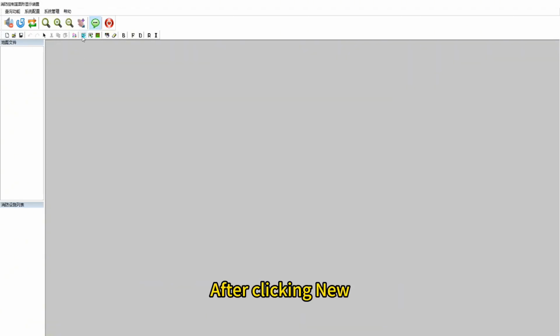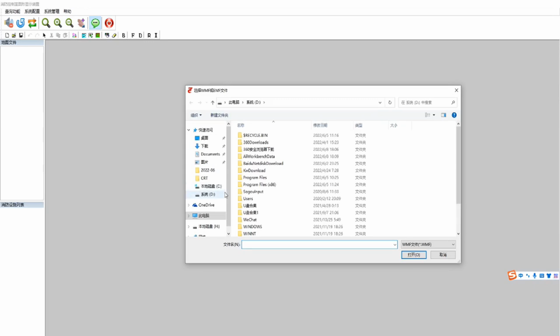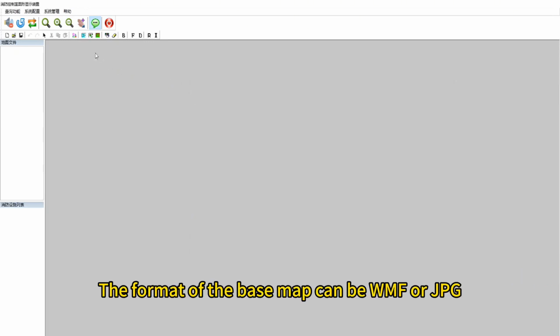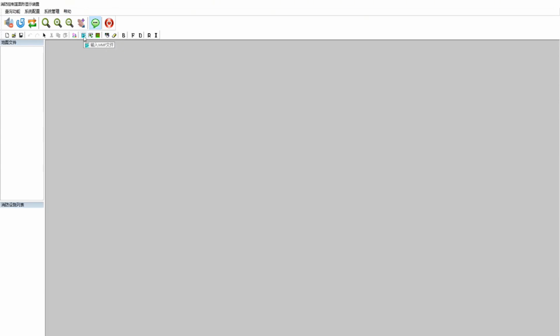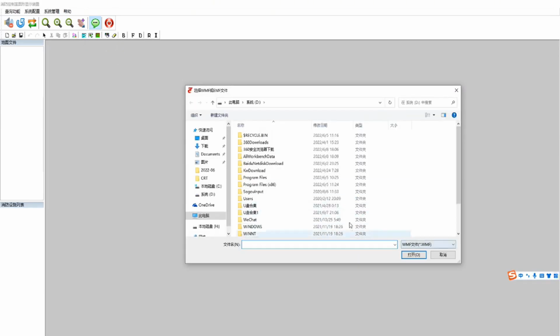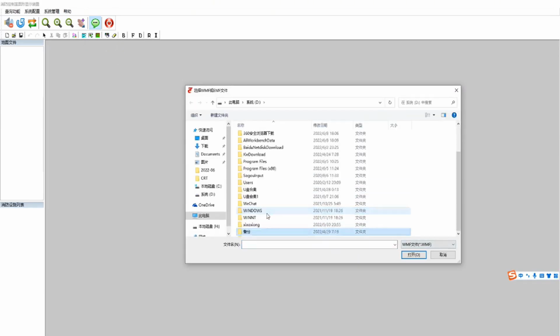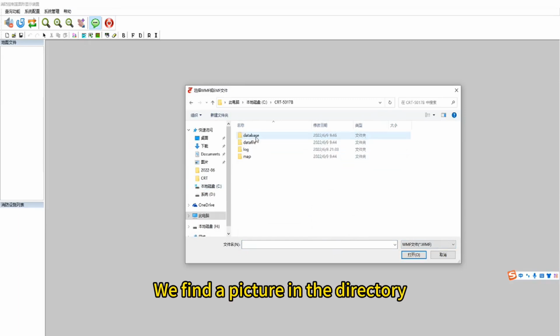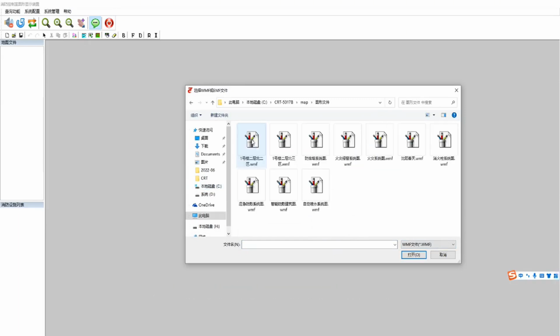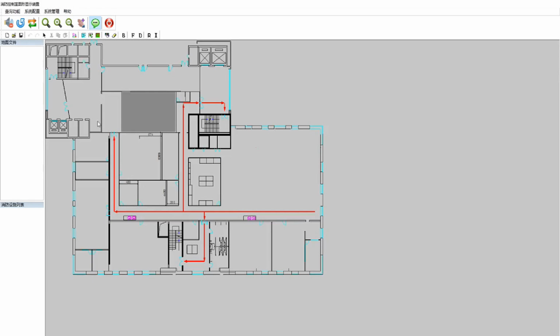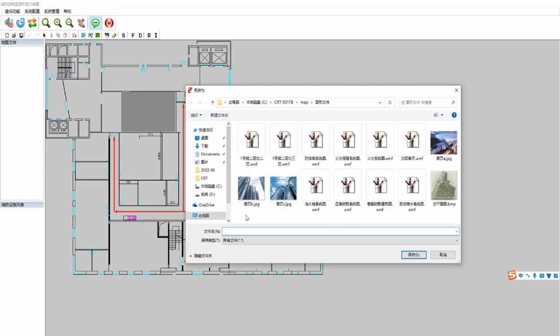After clicking New, we can add this base map. The format of the base map can be WMF or JPG. We found a picture in the directory. Okay, after adding it, click Save. Give it a file name.